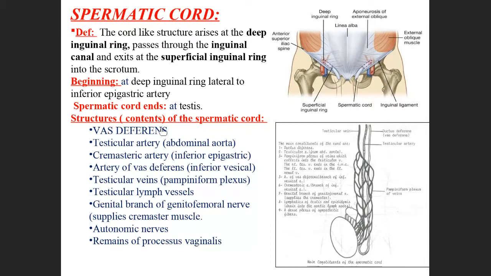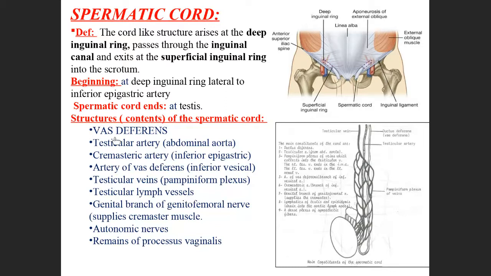Here, the structures connected to the spermatic cord. What are all the structures present inside the spermatic cord? One thing you can easily remember: this is the spermatic cord, attaching to the testis. Usually the common word in some of the structures is testicular: testicular artery, testicular vein, testicular lymph vessels. Like this you have to remember.